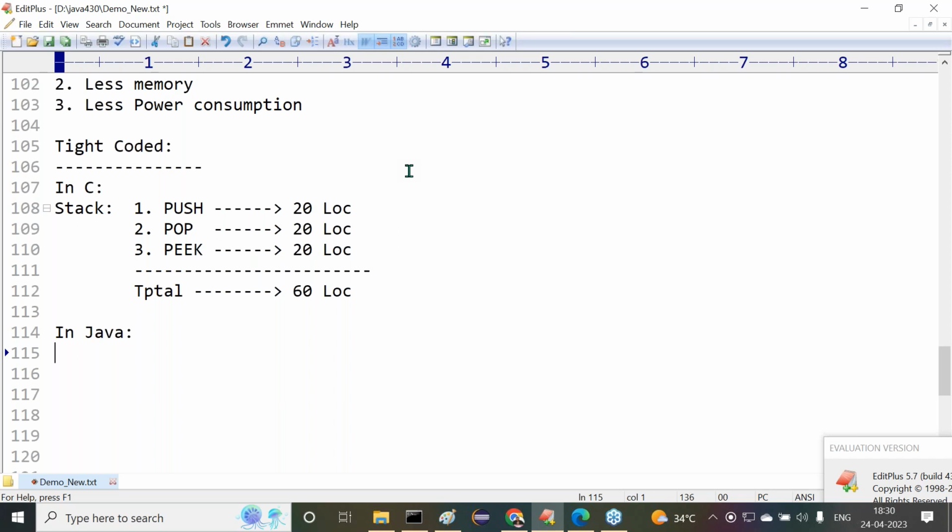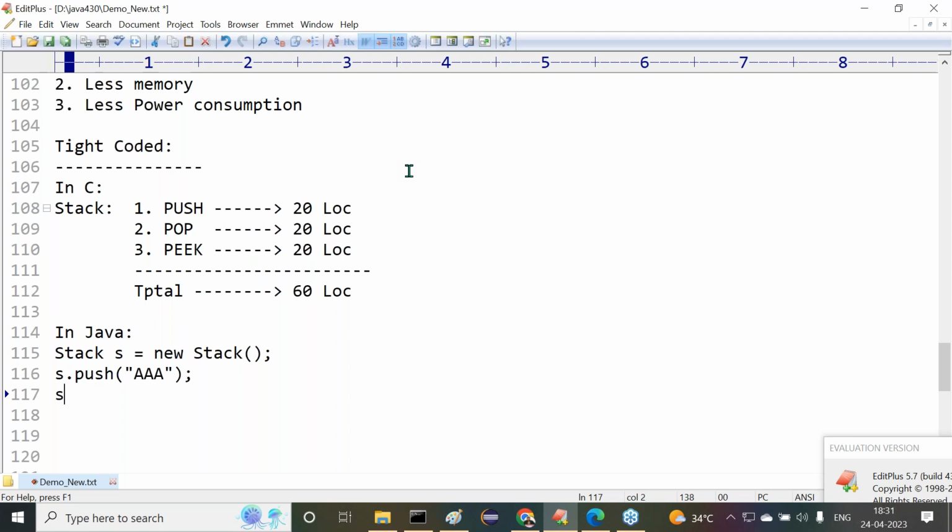Same stack operations in Java. All of you observe carefully. Stack S is equal to new Stack, a predefined class. S dot push, my push operation is completed. S dot pop, my pop operation is completed. S dot peek, my peek operation is completed.